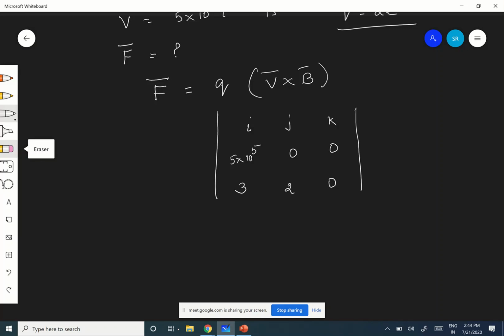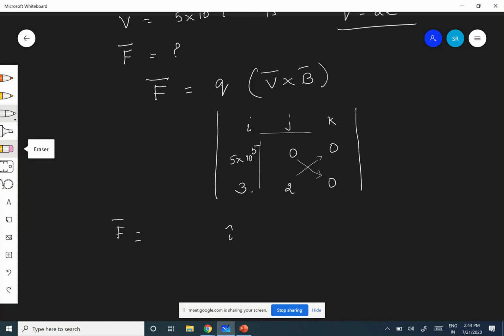I told you, no? Okay. If I neglect, what is F equal to? What is the I component? Wherever this one and this should be neglected. Then I, after that I is J, therefore 0, 0 minus 0 into 2. Can you recall the cross product?